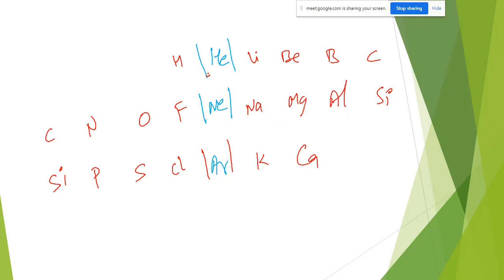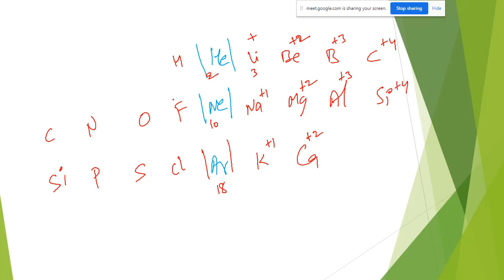This atomic number is 2, 10, 18. See, lithium is there. Lithium has atomic number 3, 3 electrons are there. So what will it do? It will lose 1 electron. So these get +1, always +1 oxidation number. Means these elements always lose 1 electron, getting stable. What about beryllium? Beryllium loses 2 electrons. Magnesium also 2, calcium also 2. What about boron? +3. Aluminum +3. What about carbon? +4.